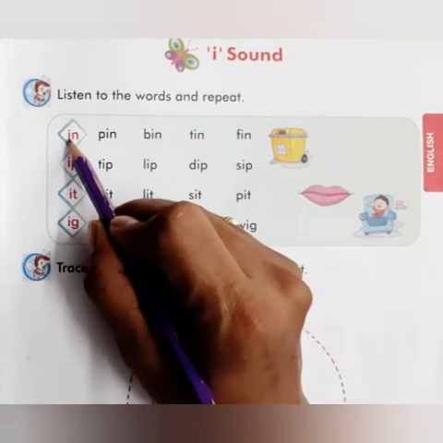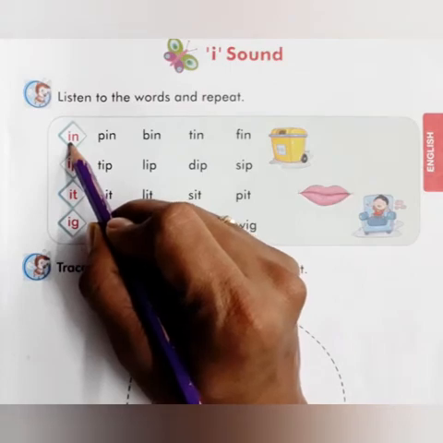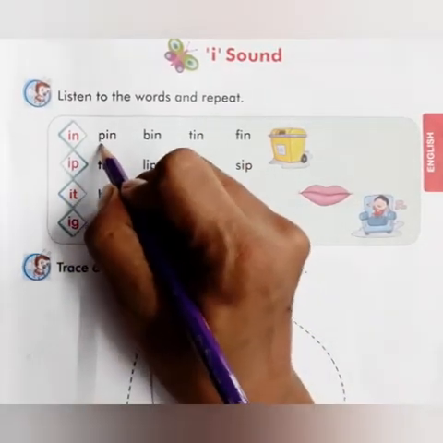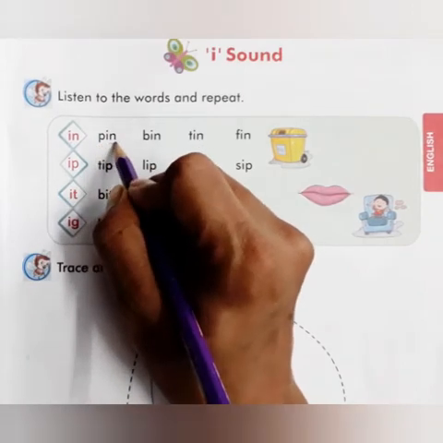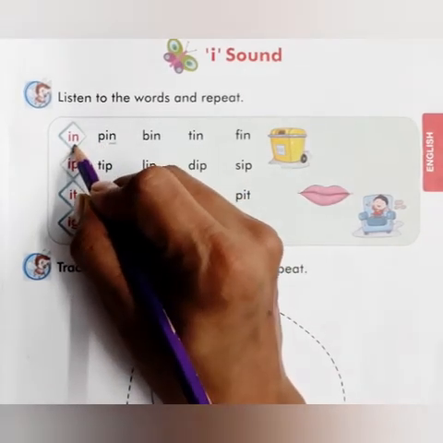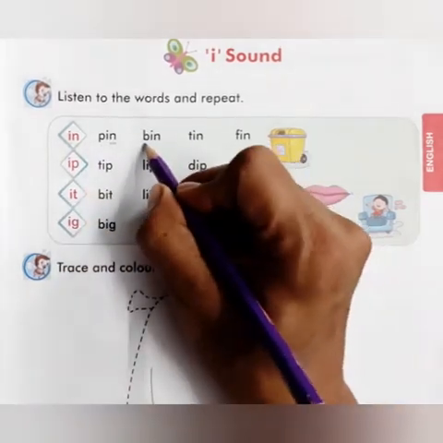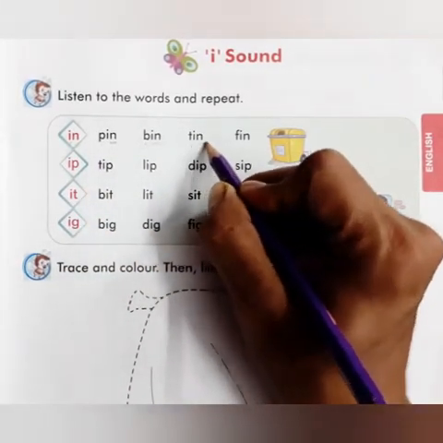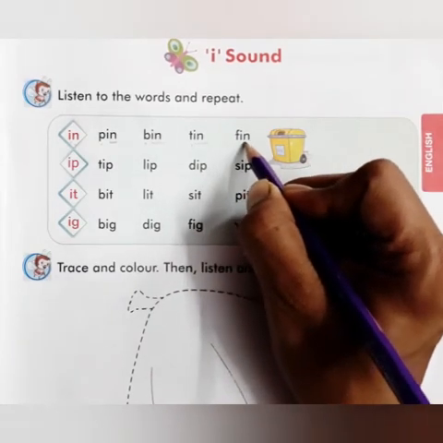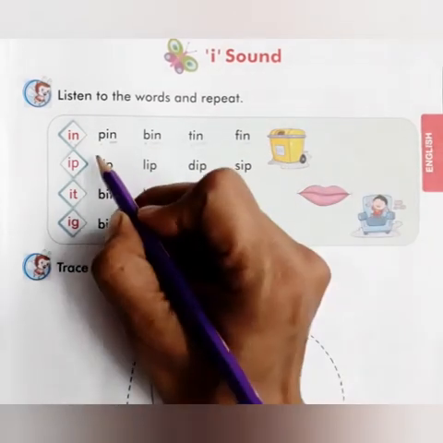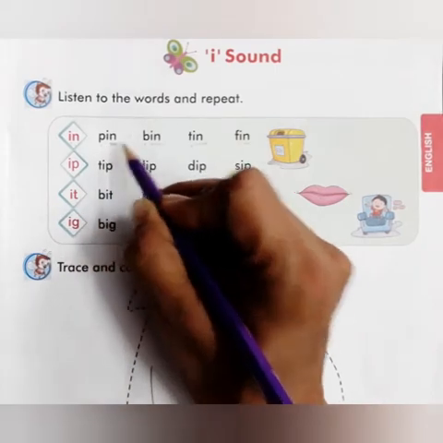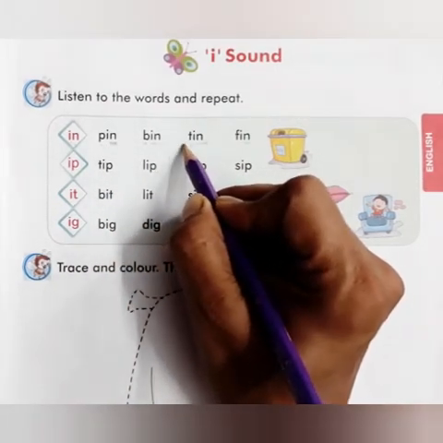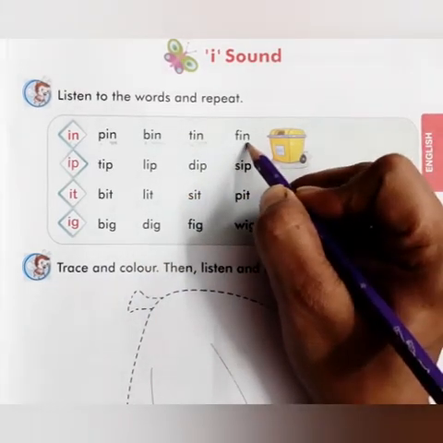So now from the word we will make CVC words. How? See here where it is p, in, pin. We know that it is in. Okay. B, in, bin. T, in, tin. F, in, fin. Once again. P, in, pin. B, in, bin. T, in, tin. F, in, fin.